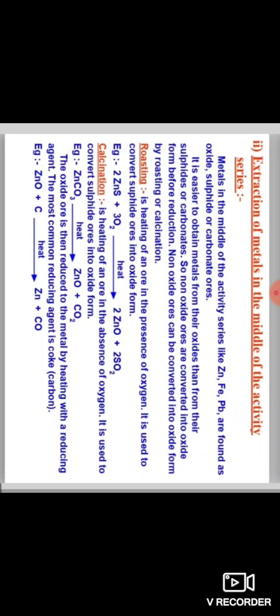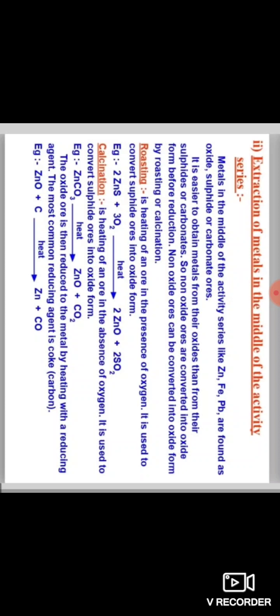Metals in the middle of the activity series, like iron, zinc, lead and copper, are moderately reactive. They are usually present as sulfides or carbonates in nature. It is easier to obtain a metal from its oxide as compared to its sulfide or carbonate. So the metal sulfides and carbonates must be converted into metal oxides.